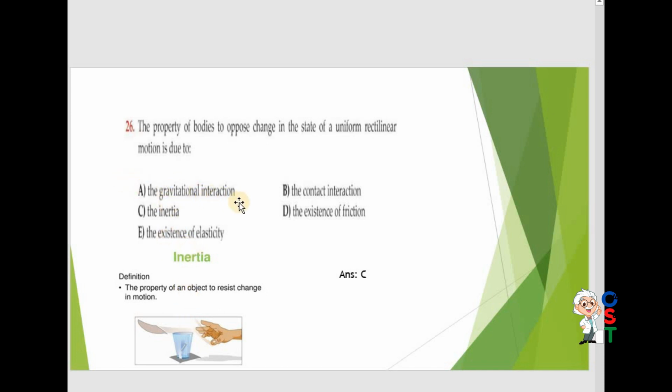So just find where is inertia. Gravitational interaction is incorrect, contact interaction is incorrect, inertia is correct, C is correct. Existing of friction, the existing of elasticity. The property of bodies to oppose change in the state of a uniform motion is inertia, C is correct.